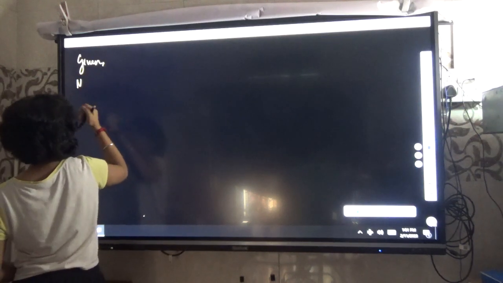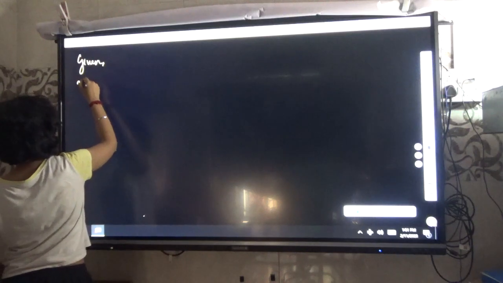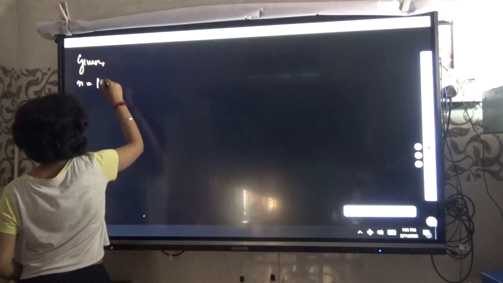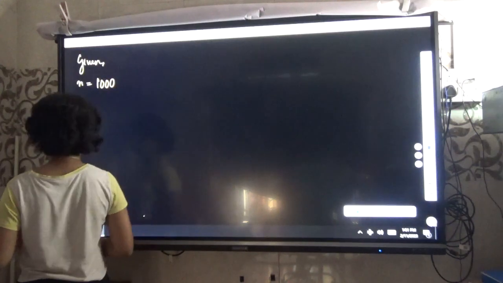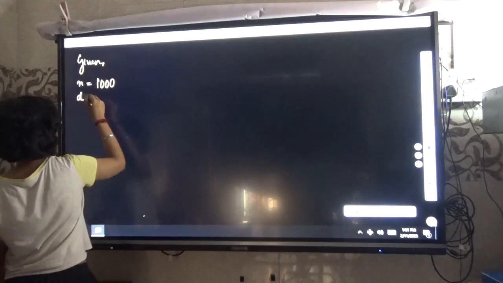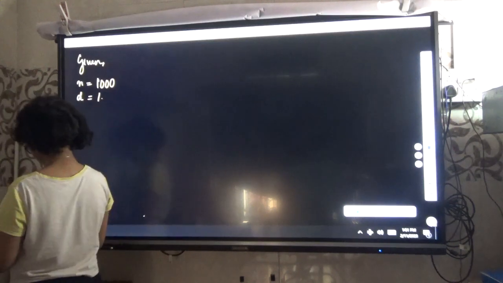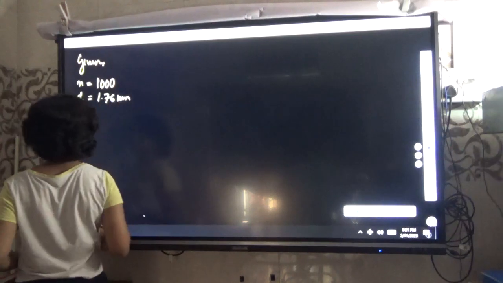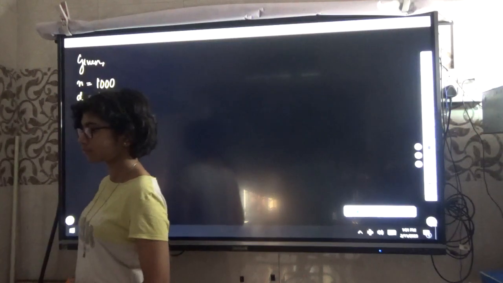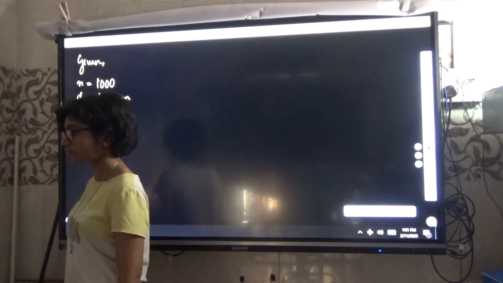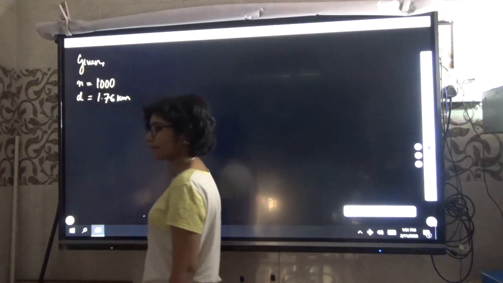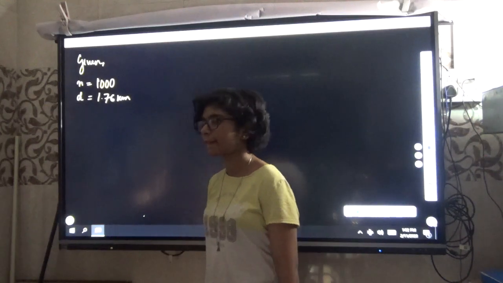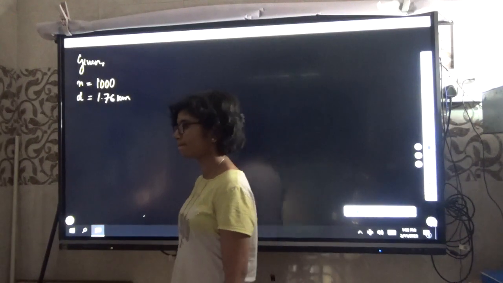So 1000 times is the number of rotation. Distance is given, equal to 1.76 kilometer. The radius cannot be in kilometer, it will be in centimeter only, so anyway you have to convert it into centimeter.